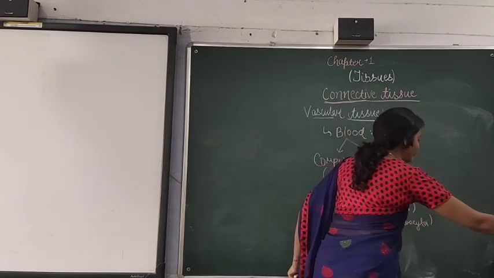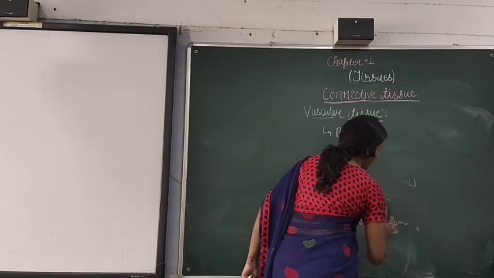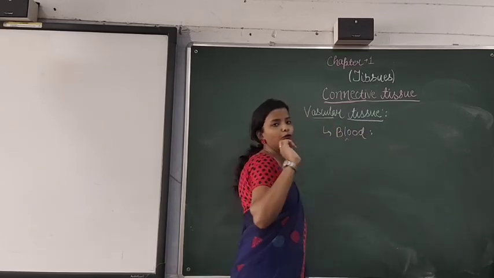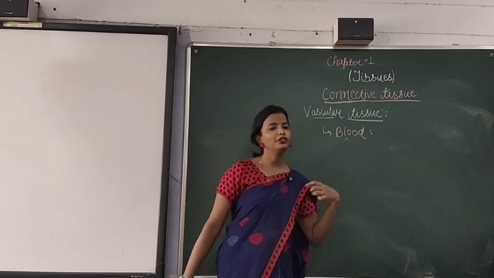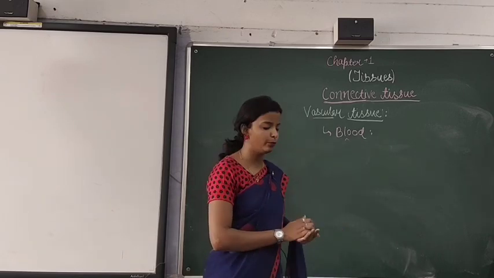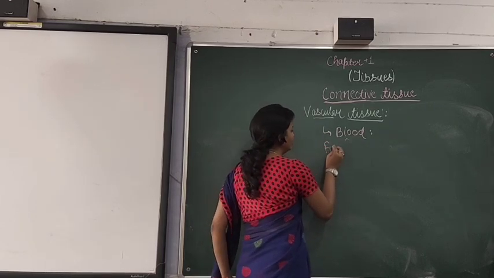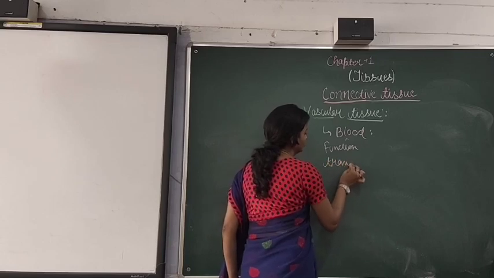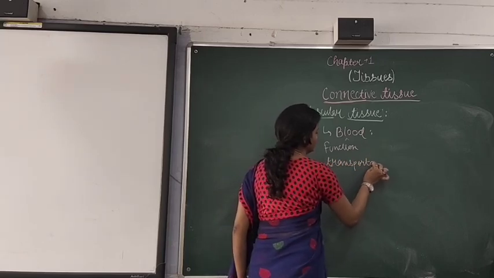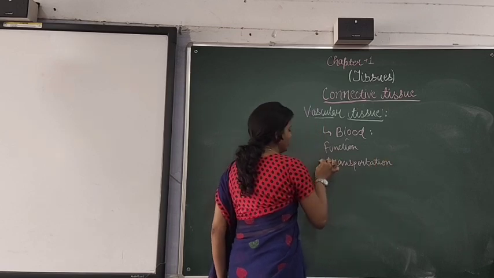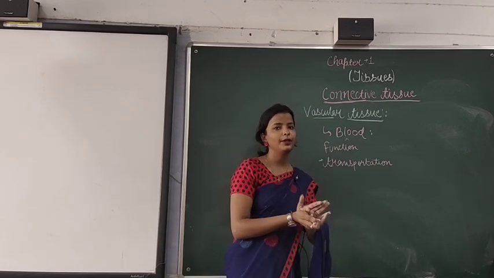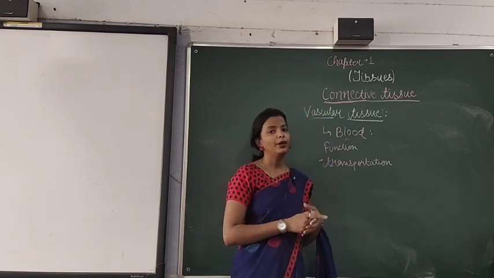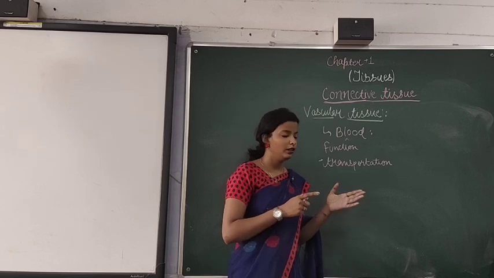Now when we talk about the function of the blood, the main function, as I have been telling you, is to transport food, oxygen, nutrients and minerals throughout our body. So the first function is transportation. This is the main function. Then the second function is maintaining temperature, then it helps in blood clotting. Blood clotting is because of the thrombocytes.